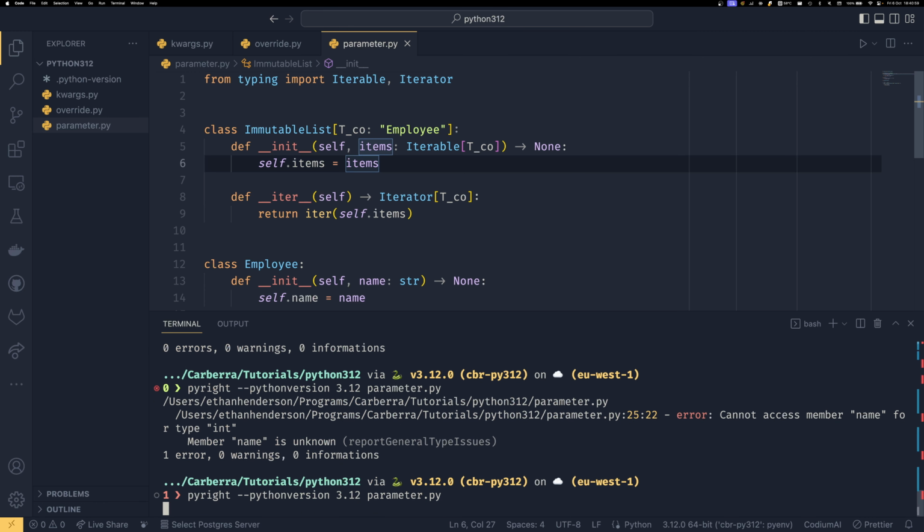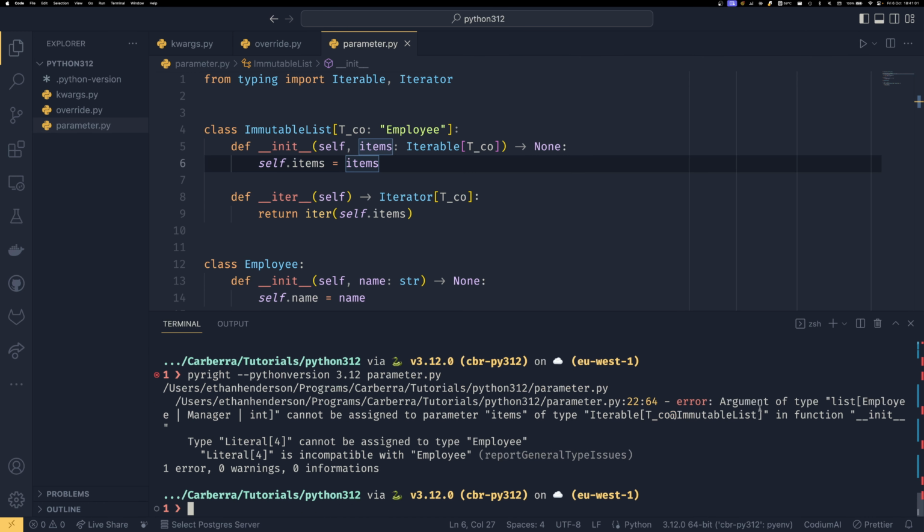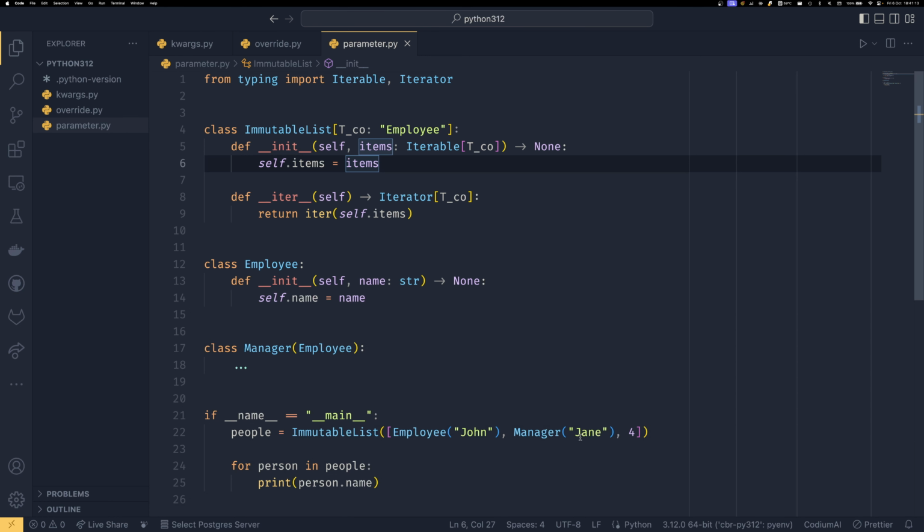And now if I were to run it again, we'd get a different error saying argument of type list employee cannot be assigned to parameter items of type thingy because type literal 4 cannot be assigned to type employee. And almost like PyCharm, Pyright is able to see that T is bound to employee and so must be employee or more specific, which the number 4 is not. So that's how you can do bounds.